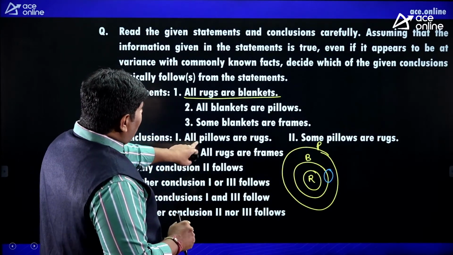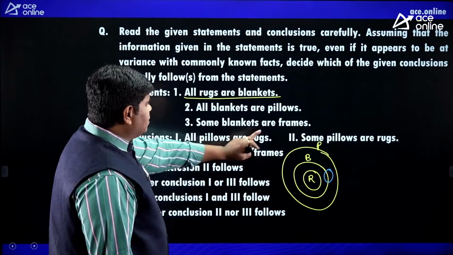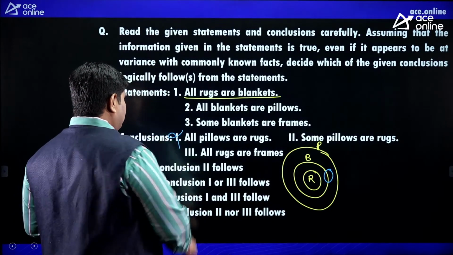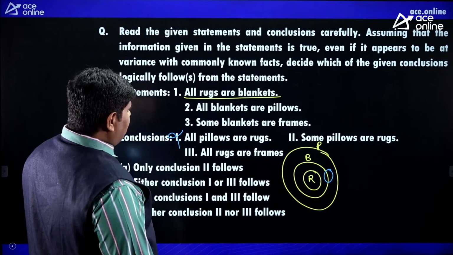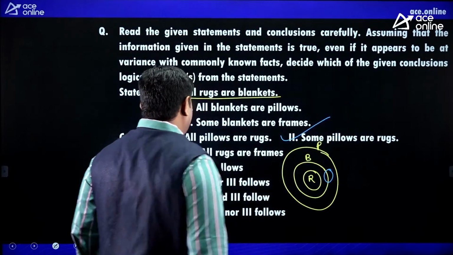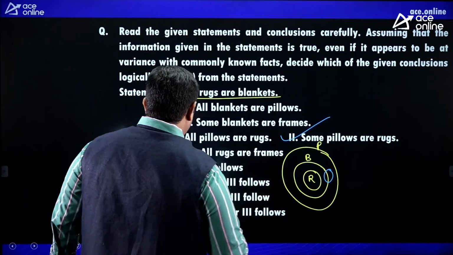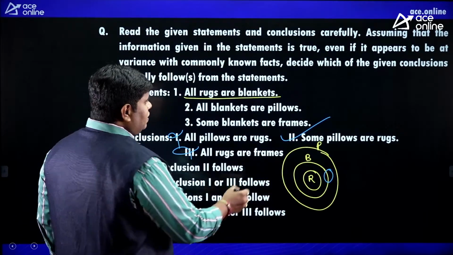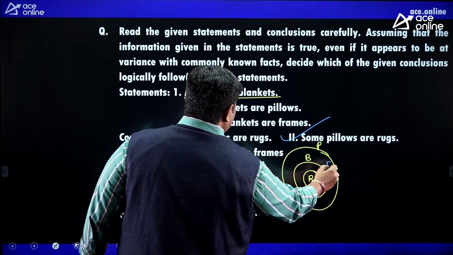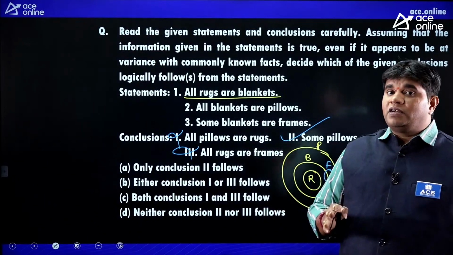Observe. All pillows are rugs. Is it right? No, clearly wrong. Some pillows are rugs. Yes, some pillows are rugs, right answer. The second one is right. All rugs are frames. Here the rug and frame relation you don't know. How can you decide? If the relation is not given, it means maybe or may not.